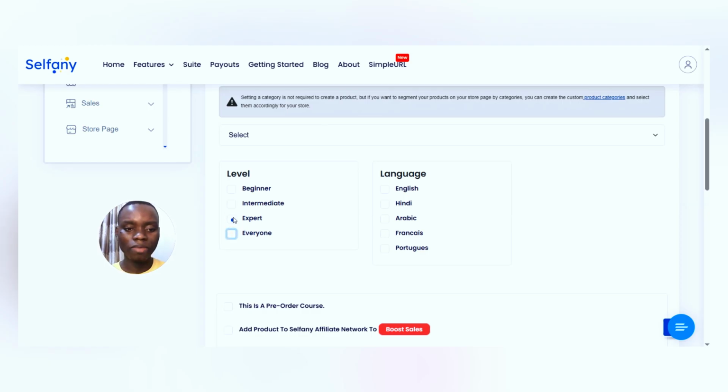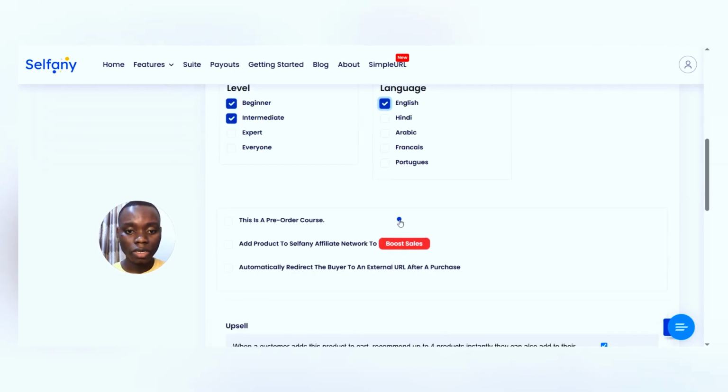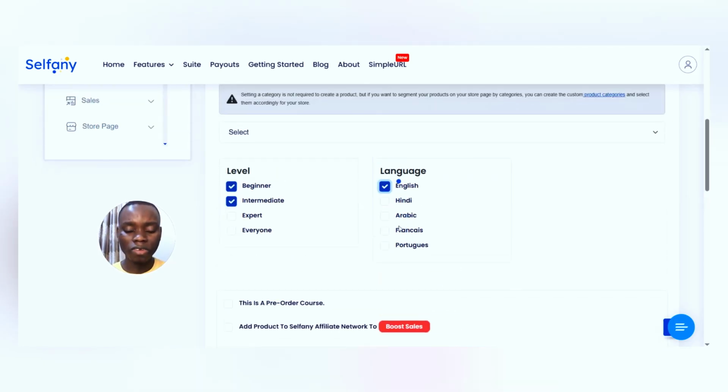Or we could even say it's for intermediates. Yeah, intermediate and beginners. Then select language English. If your course is in other languages, you can actually do that.